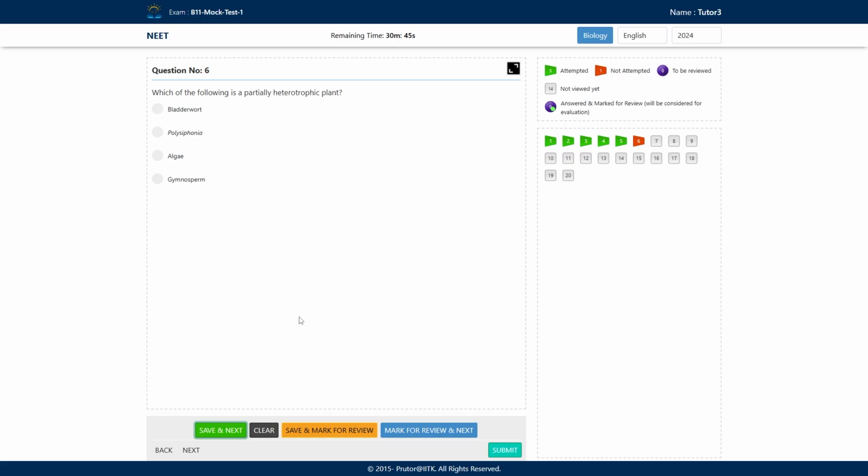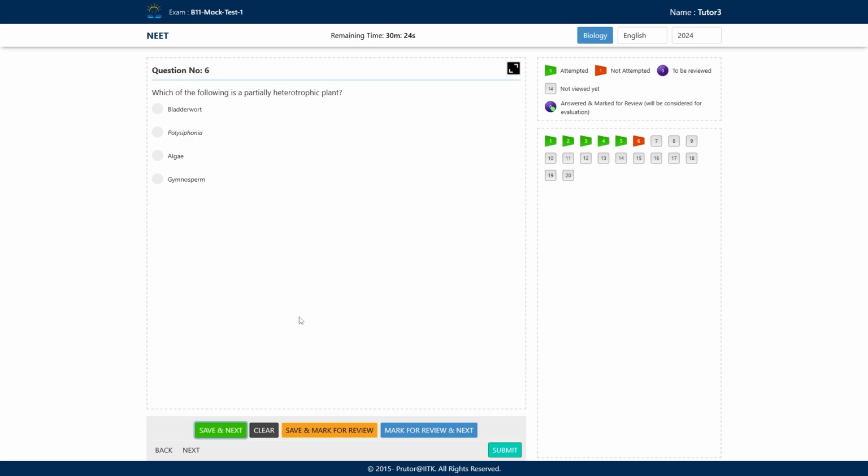Which of the following is partially heterotrophic plant? A, bladderwort, B, Polysiphonia, C, algae, and D, gymnosperm. Partially heterotrophic.